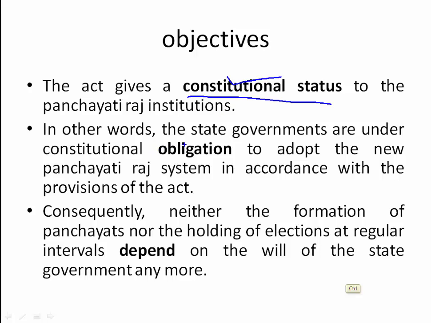In other words, state governments are under constitutional obligation to adopt the new Panchayat Raj system in accordance with the provisions of the Act. Obligation means it is the responsibility of the state government to implement the Panchayat Raj system in the state.